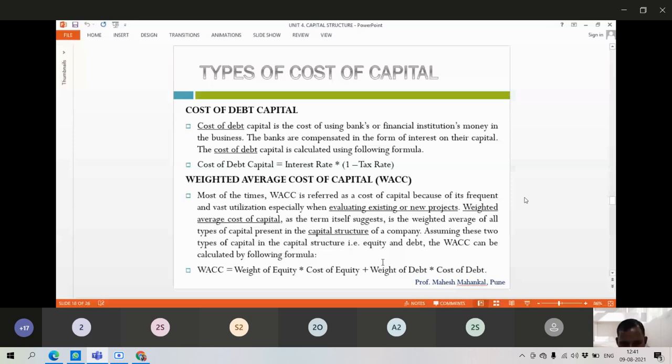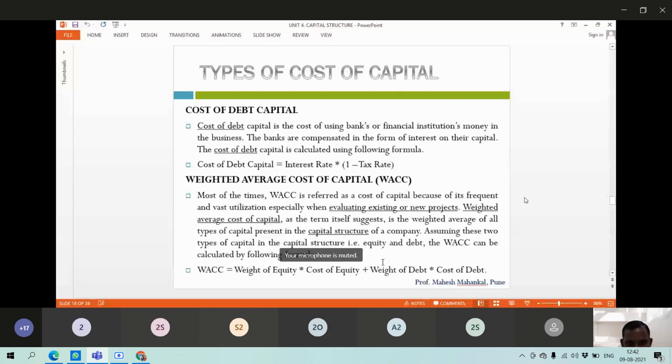Likewise, for weighted average cost of capital, we apply a weightage to each part of our capital. What is the weightage of equity capital? Say 50% weightage of equity and 50% debt, meaning 0.5 is the weightage for equity and debt. We calculate the cost of capital for equity and debt, and then we are able to calculate WACC, the weighted average cost of capital.